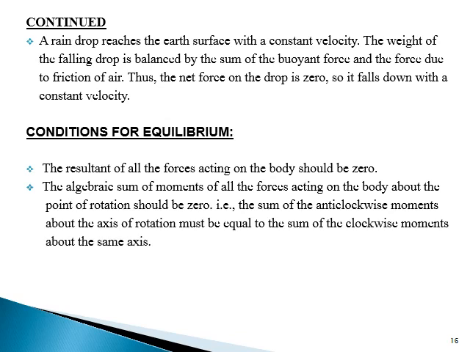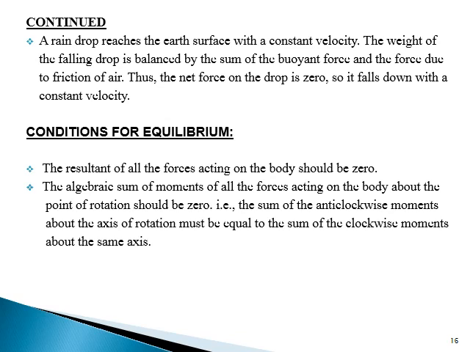Example of dynamic equilibrium: a raindrop reaches the earth's surface with a constant velocity. The weight of the falling drop is balanced by the sum of the buoyant force and the force due to the friction of air. Thus, the net force on the drop is zero, so it falls down with a constant velocity.